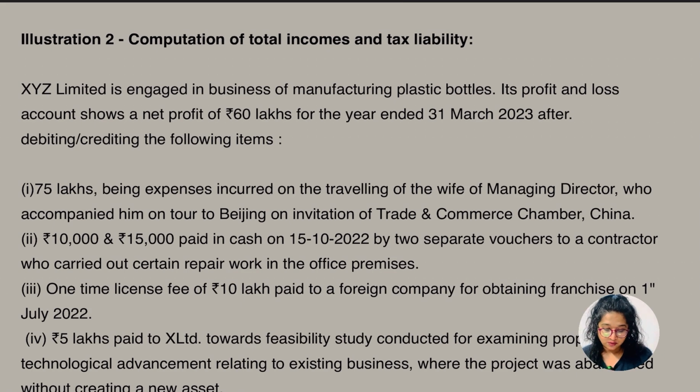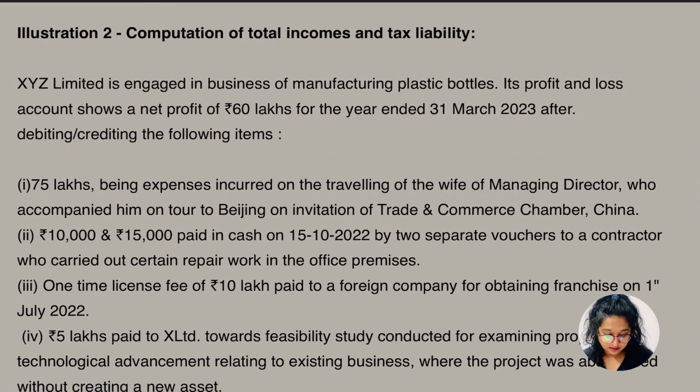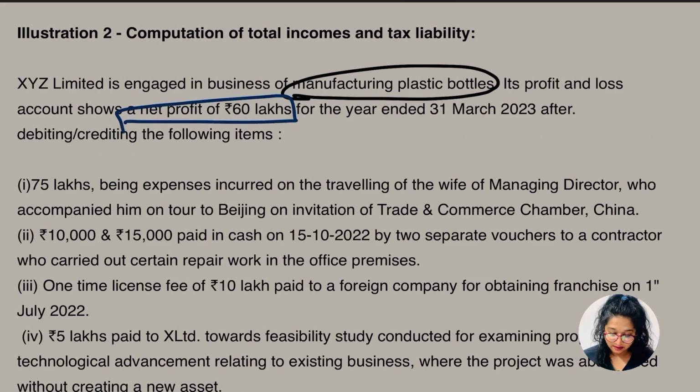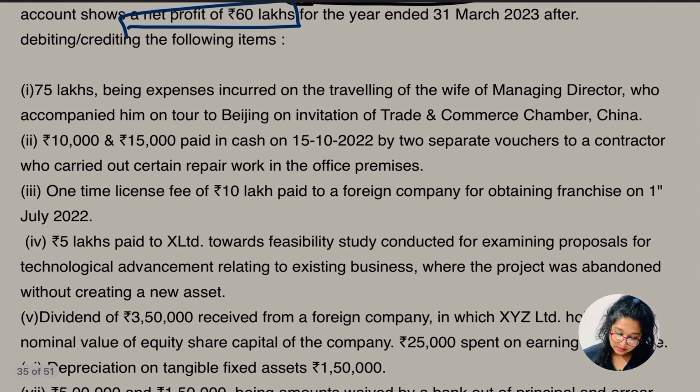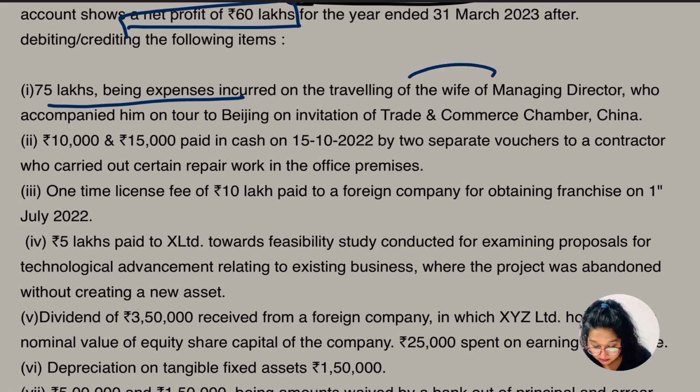Here, illustration 2 says we have to find out the computation of total income and tax liability. Number one says XYZ Limited is engaged in the business of manufacturing plastic bottles, and its P&L account shows a net profit of 60 lakh for the year ended 31st March 2023 after debiting and crediting the following items. The very first point is 75 lakh being expenses incurred on traveling of the wife of the managing director.